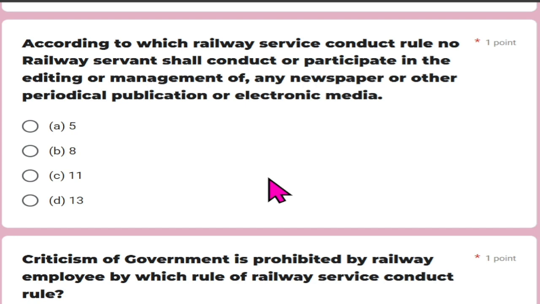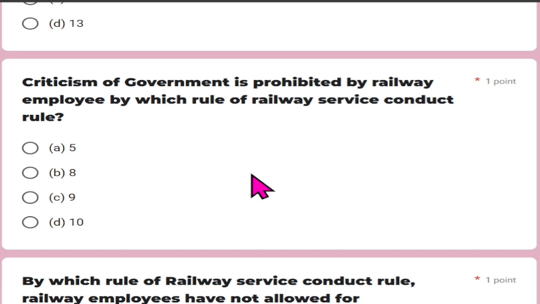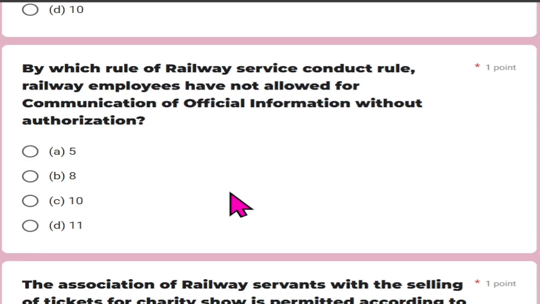According to which railway servant conduct rule shall no railway servant conduct or participate in the editing or management of any newspaper or other periodical publication or electronic media? And that is rule 8. Criticism of government is prohibited for the railway employee by which rule of the railway service conduct rules? And that is rule 9. By which rule of the railway service conduct rules are railway employees not allowed communication of official information without authorization? And that is rule 11.